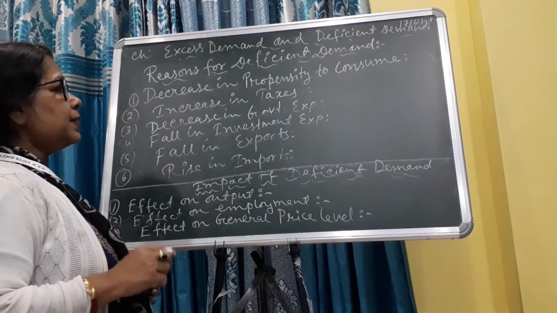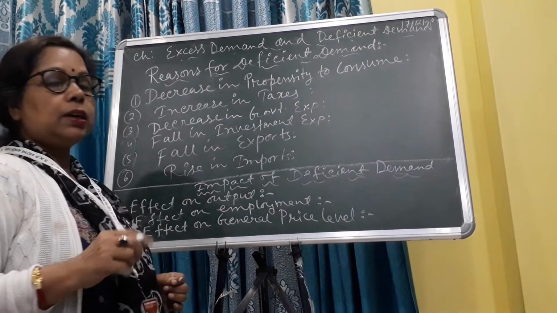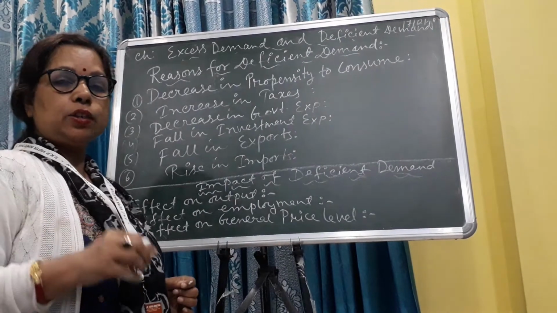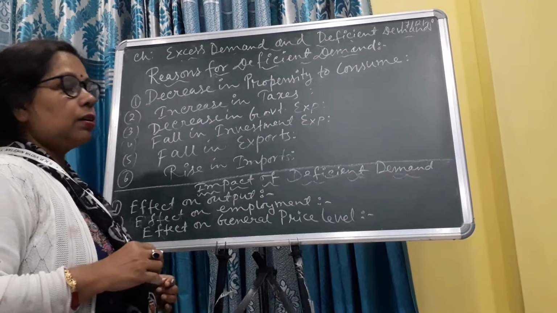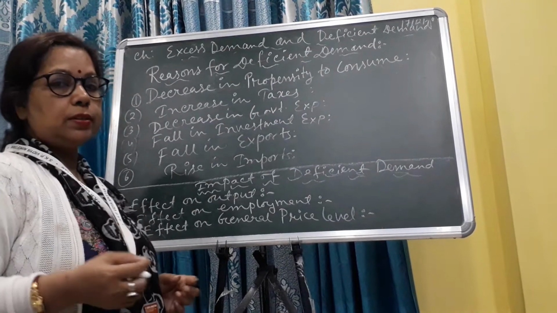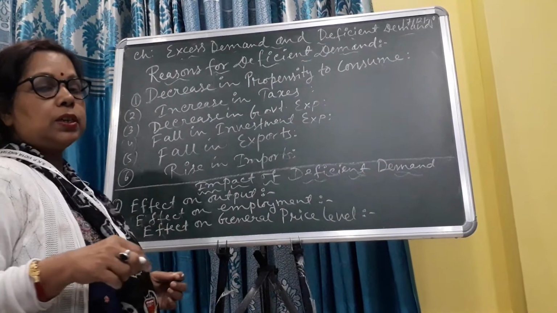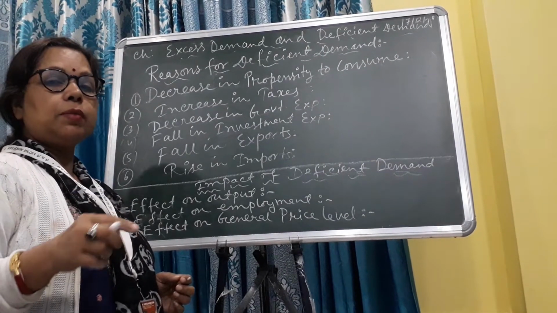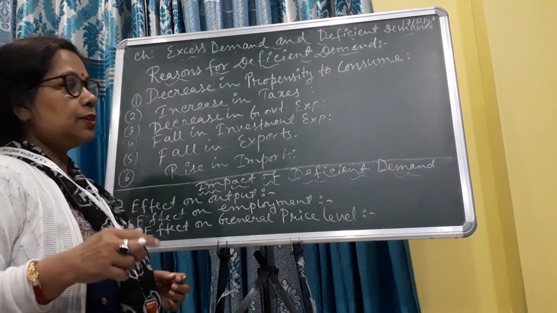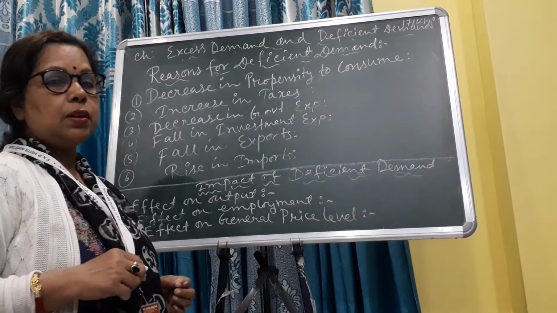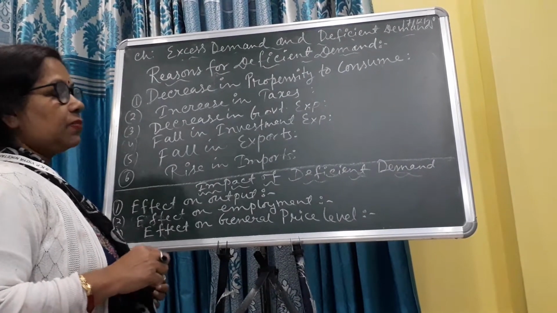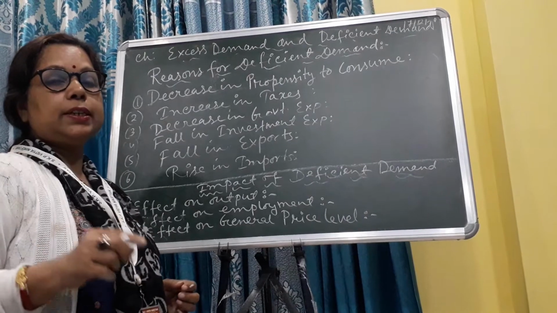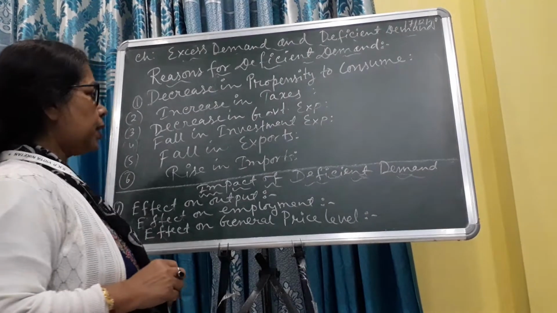Number two, increase in taxes. When the government imposes a high rate of taxes on income or other goods, then the price of the goods increases. So in such a situation, when tax increases, income level decreases, and the consumer reduces the purchasing power for the commodity. That's why aggregate demand decreases, or aggregate demand is less than aggregate supply.